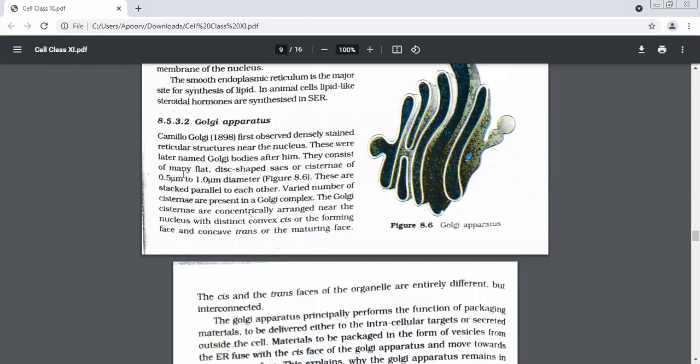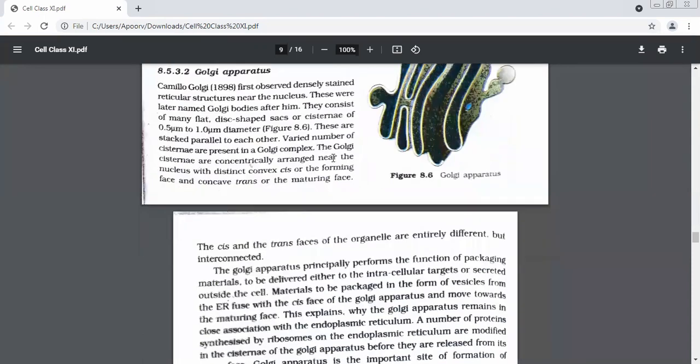They consist of many, see, there are so many flat, disc-shaped sacs. If you see something like a sack or a bag, but it is flat. So two words we need to remember. What are the two words we'll remember with Golgi bodies? Flat and sac. Yes. Such a structure in biology, which is flat and has a disc-shaped sac, is called cisternae.